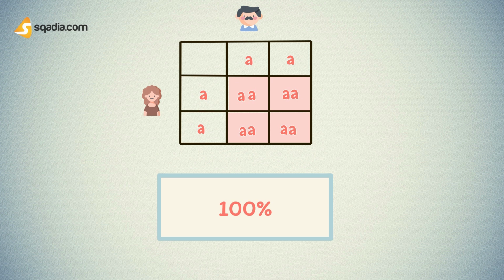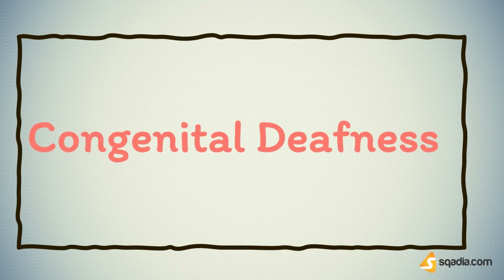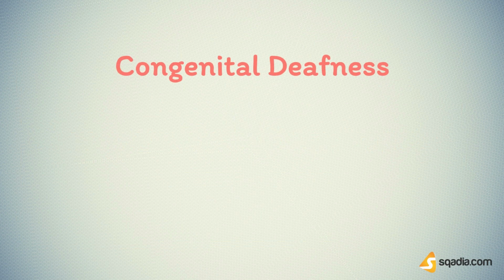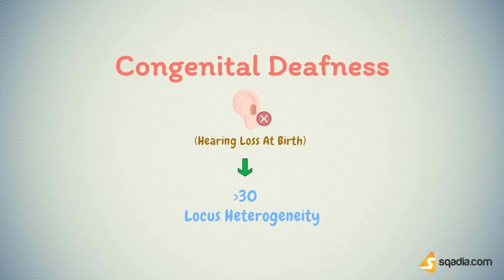Moving forward to discuss congenital deafness. Congenital hearing loss means hearing loss that is present at birth. There are many, meaning greater than 30, non-syndromic, autosomal recessive forms of congenital deafness that mimic one another at the gross phenotypic level in that all homozygotes are deaf. Such a situation is known as locus heterogeneity. The frequency of heterozygotes is about 10%.